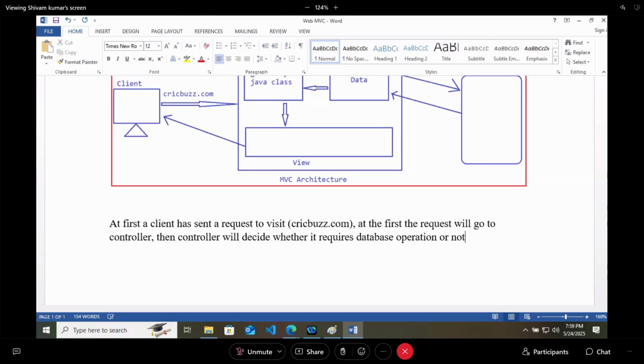If it requires a database operation, then the controller will transfer the request to the model.